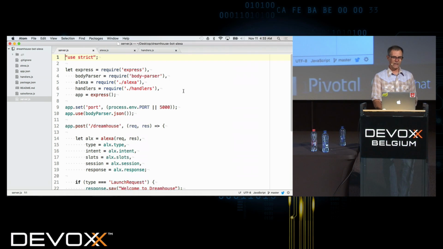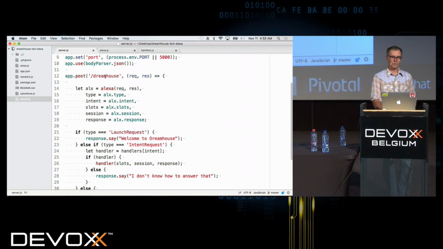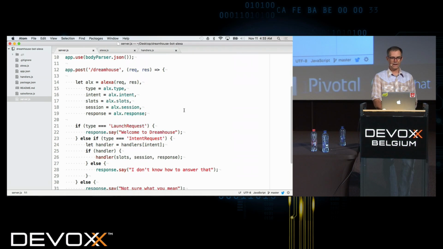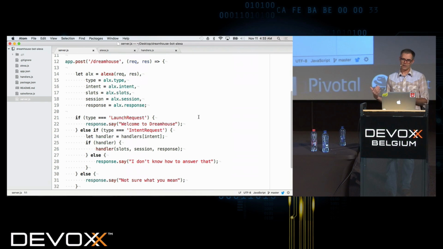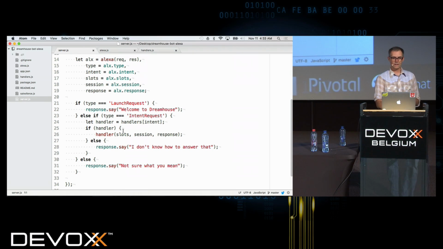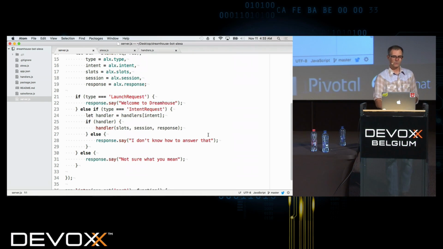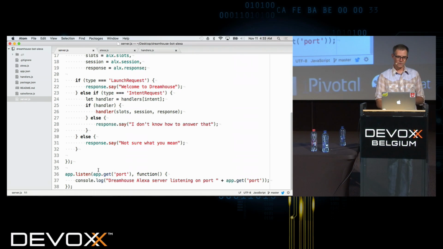Again, we're using Express and setting up an HTTP server. And then you'll see that when I get a post to /Dreamhouse, now I'm starting to parse out the request information that I got. And then we're going to, again, set up our handlers and then be able to handle the responses. There's where we start the server up.